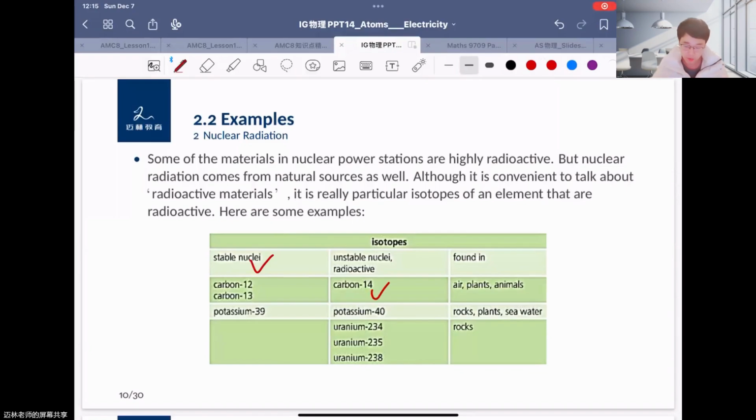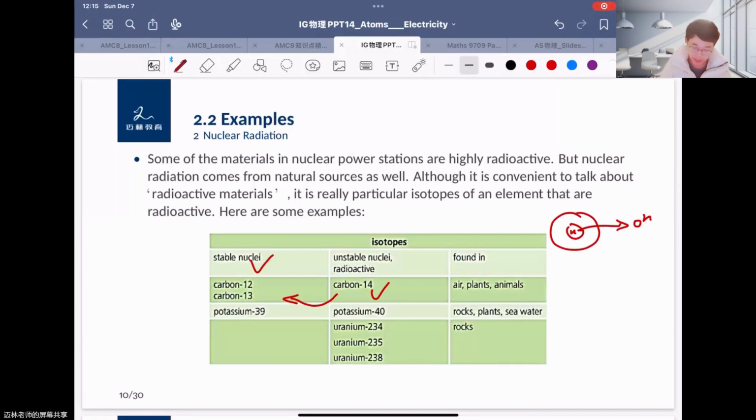But for carbon-14, you can find there are more neutrons inside. So this structure can be very unstable because it contains more neutrons than before. The carbon wants to trace back to the original form, so it wants to emit the neutron this way. We can say carbon-14 wants to turn into carbon-12 or carbon-13, so it has to emit neutrons every time.